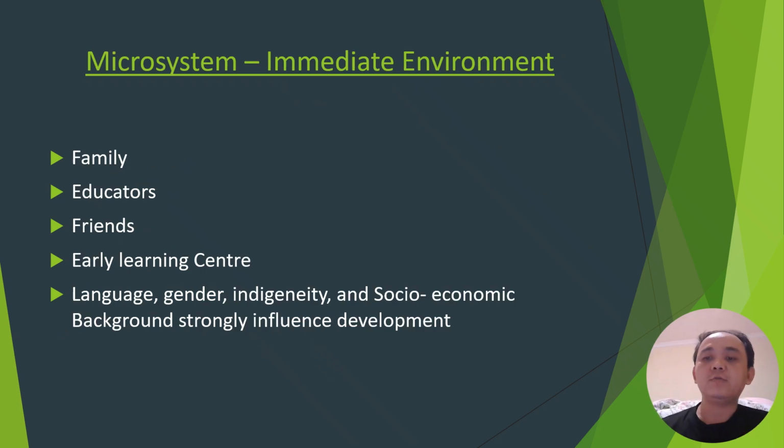The first system is the microsystem. This is the child's immediate environment, such as family, educators, friends, and the early learning center. This system has a strong direct influence on development. For example, language affects how children communicate and participate in learning activities.